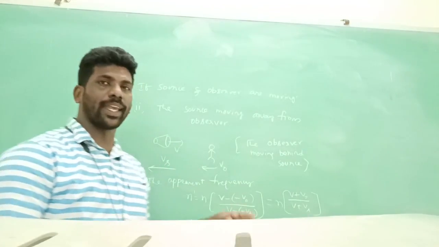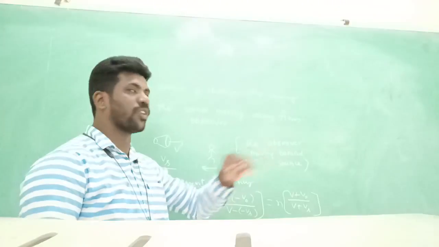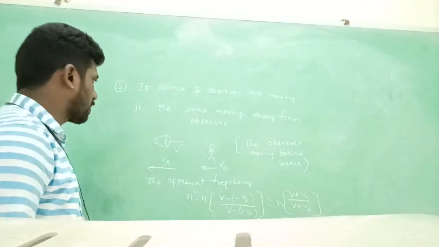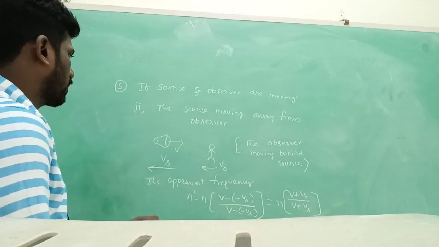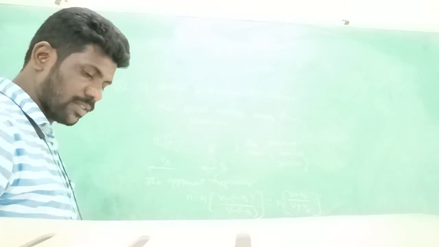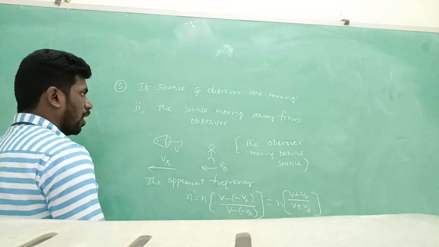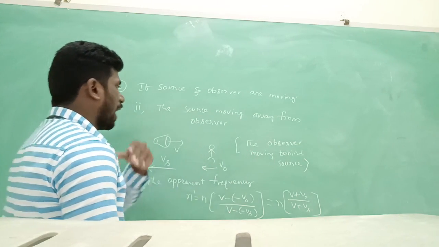In problem solving, the observer moving behind the source means we can take it as n dash equal to n into V plus V naught by V plus Vs. This is one condition. Okay. The observer moving behind the source.